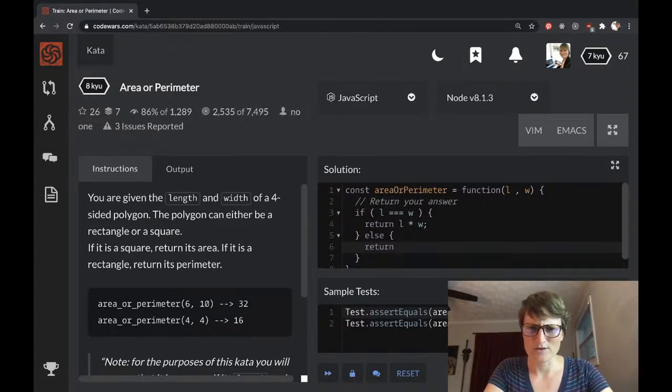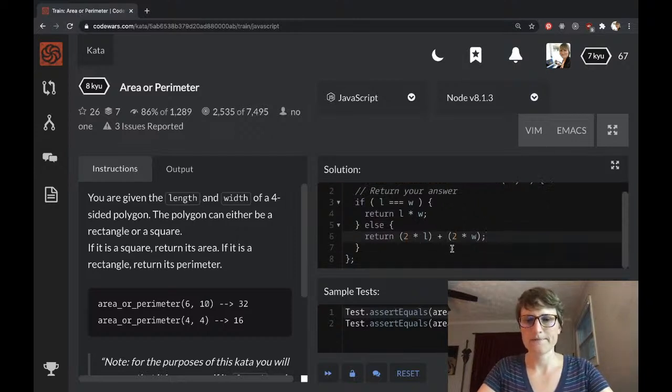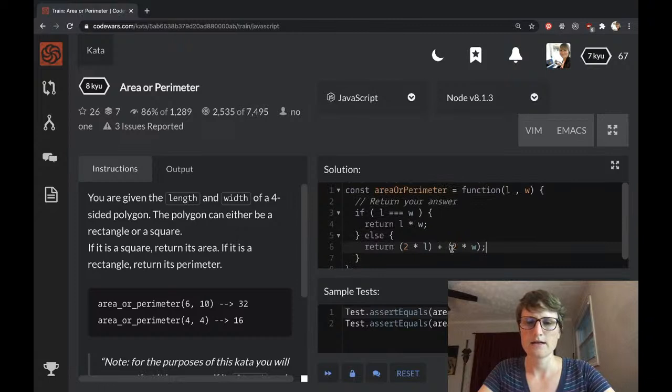I don't know why I put a 2 there. Oh yeah, because I was going to do 2 times L plus 2 times W. Now I'll put some parentheses around these just to avoid confusion as well. I want this to happen first, and then I want this to happen, and then we're doing it. Okay, and I think that should do it, because I'm just returning a single number. This should return a single number.